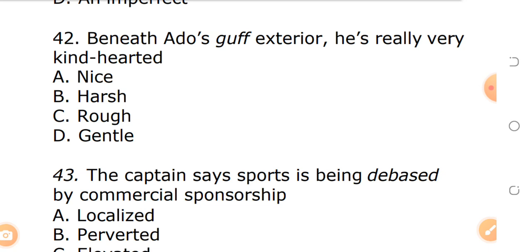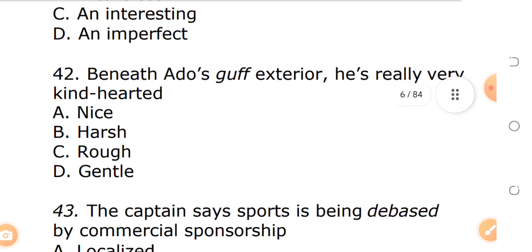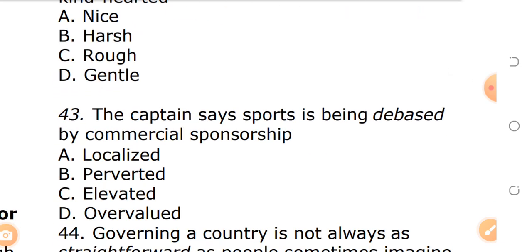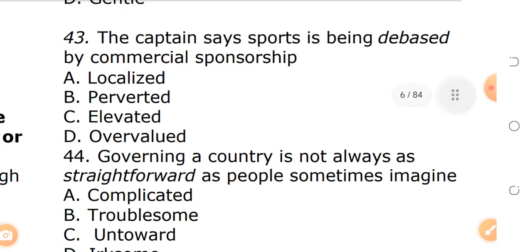Beneath Addo's gruff exterior, he is really very kind-hearted. Is it nice? Is it harsh? Is it rough? Is it gentle? The opposite of gruff, the answer is A. Nice. 43. The captain says sports is being debased by commercial sponsorship.